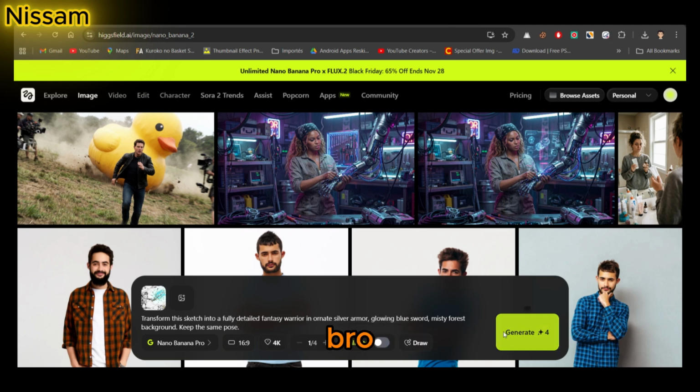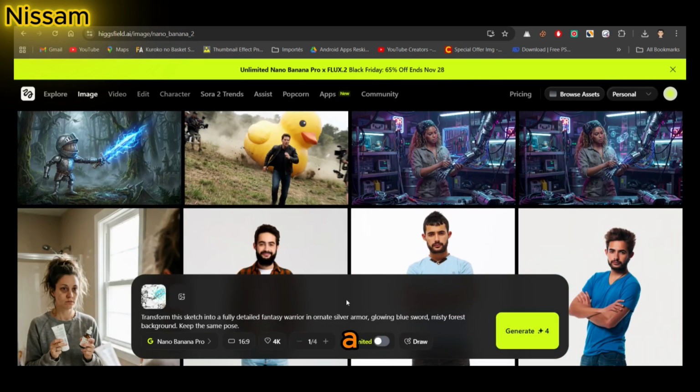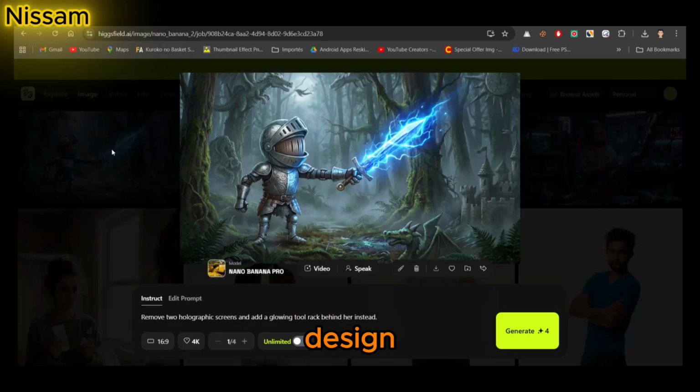I click Generate, and bro. Nano Banana Pro turns my kindergarten level drawing into a full epic fantasy character. This alone would take hours in traditional design tools.